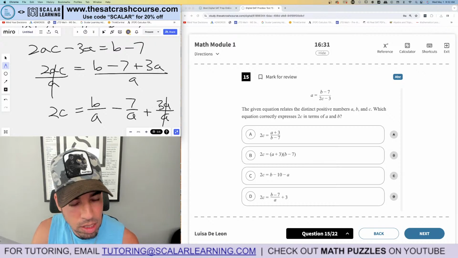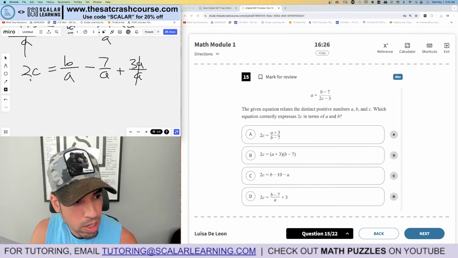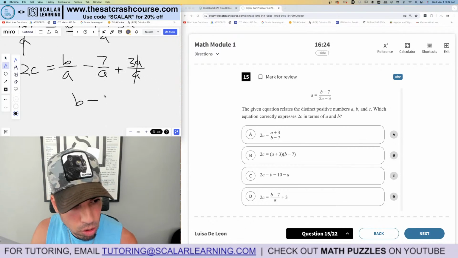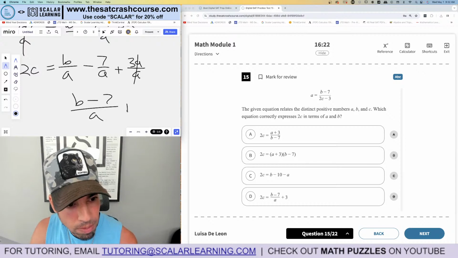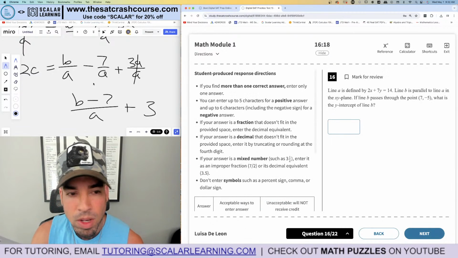Well, these two, the A's cancel out, and that's why I'm left with a 3. But these two we can remerge, because why not, right? They have a common denominator, and there's nothing else we can simplify. B minus 7 over A plus 3. That gives me D for the win. Boom, done.